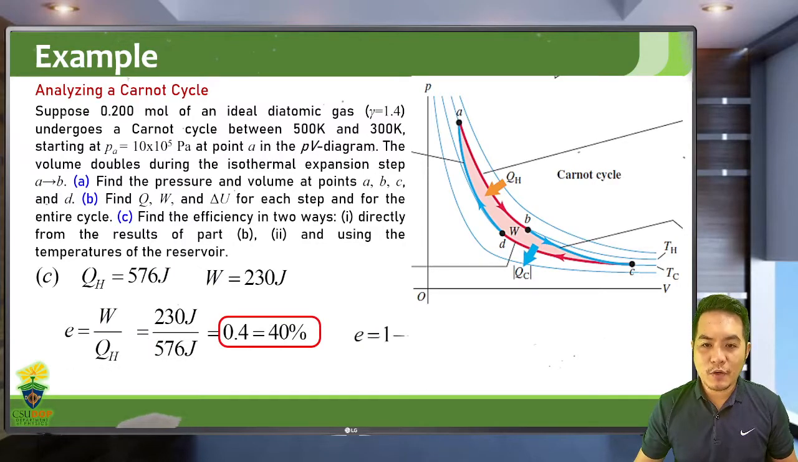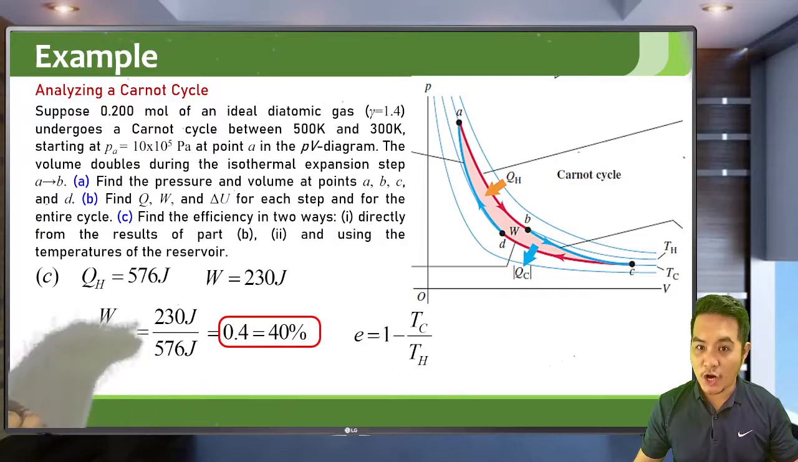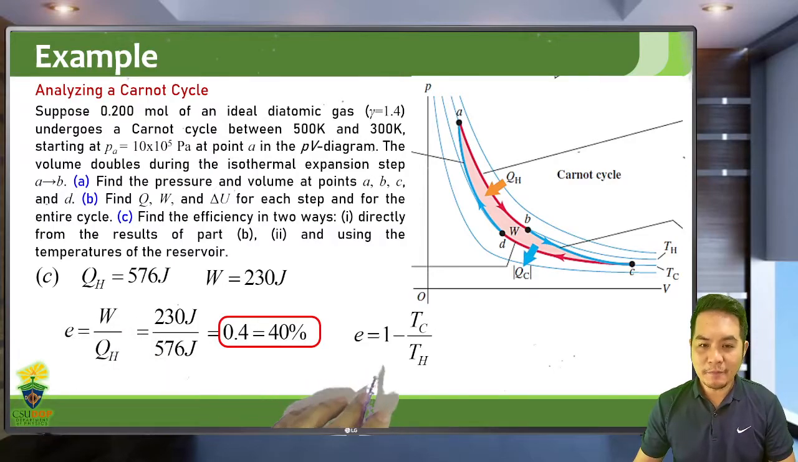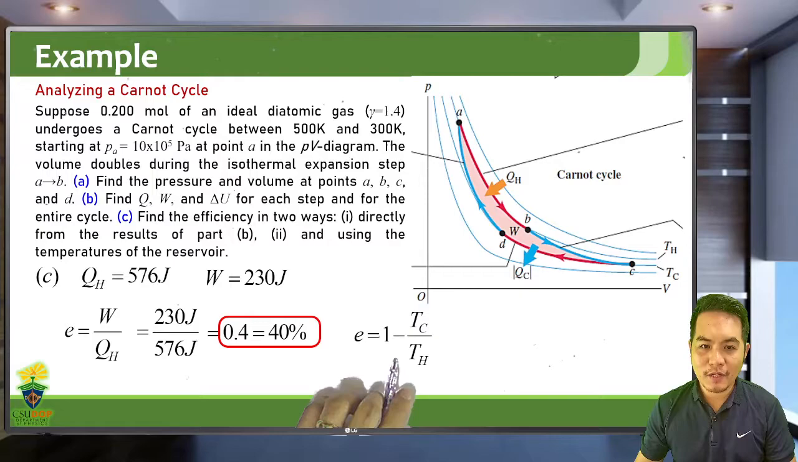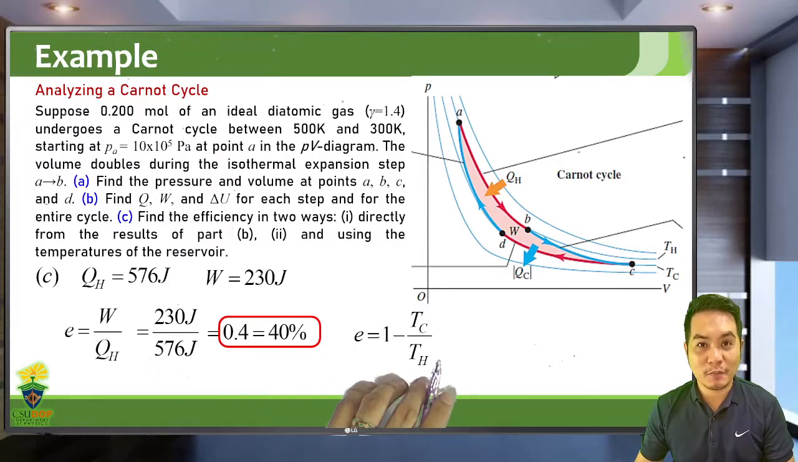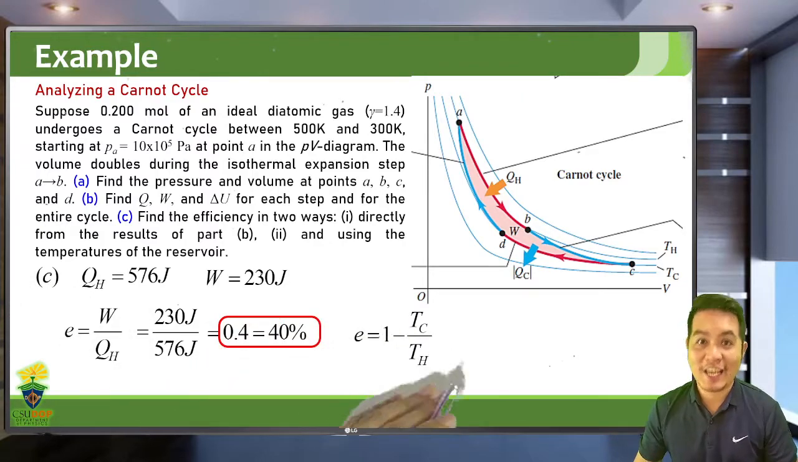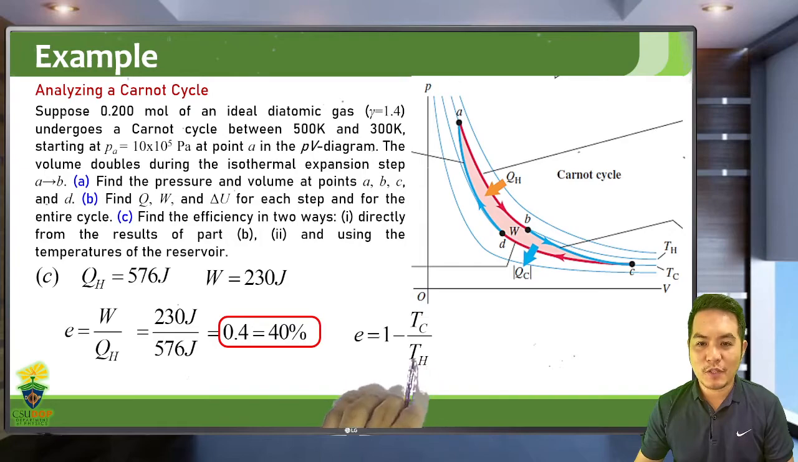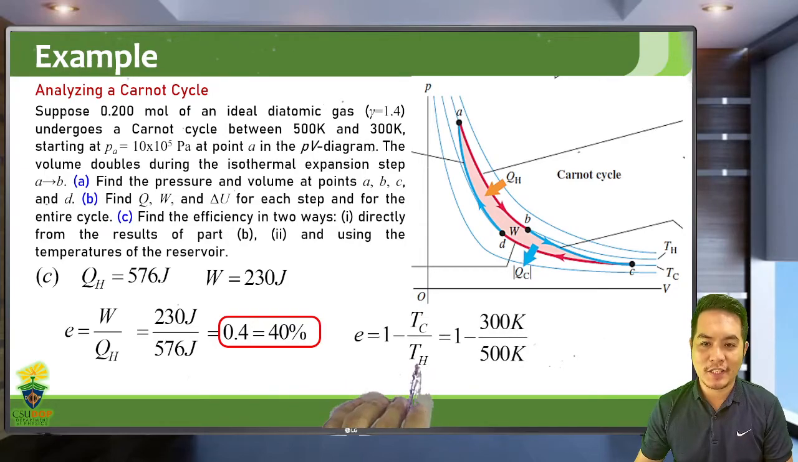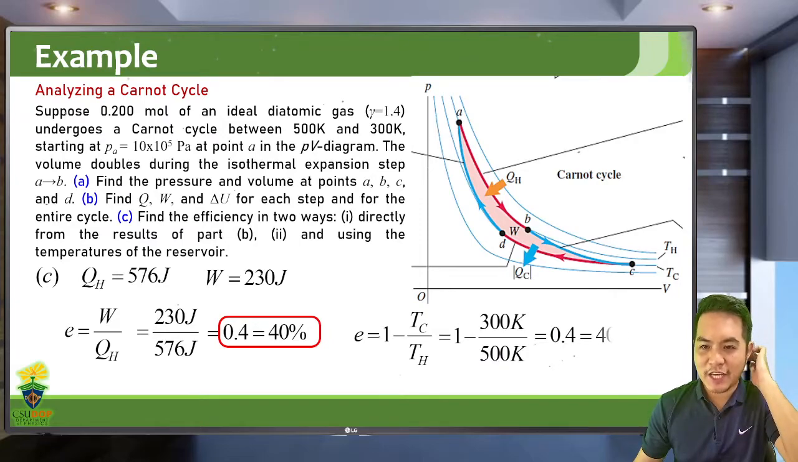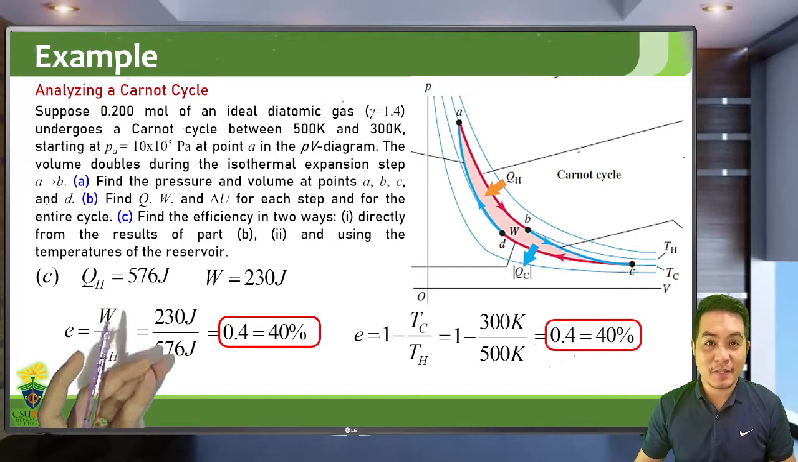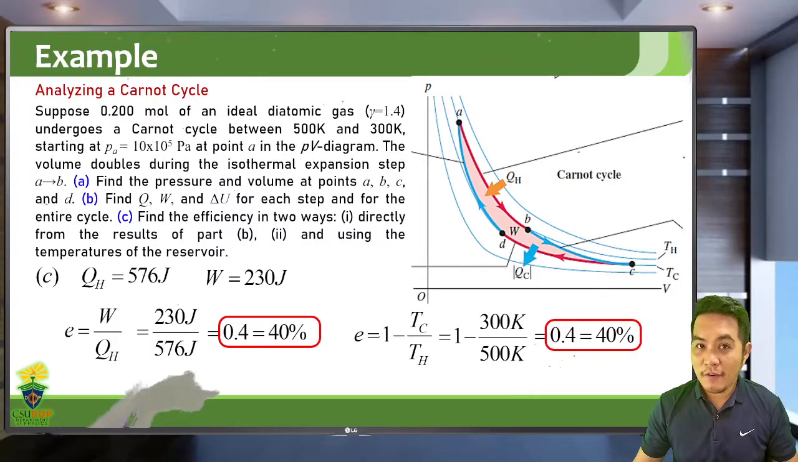But we can also solve for the efficiency, since this is a Carnot engine. These two formulas can apply to a Carnot engine. But again, not all heat engines are Carnot engines, but all Carnot engines are heat engines. So you can also use this formula since this is a Carnot engine. So 1 minus 300 Kelvin over 500 Kelvin, 1 minus Tc over Th, and we will get the same result of 0.4 or 40% efficiency.